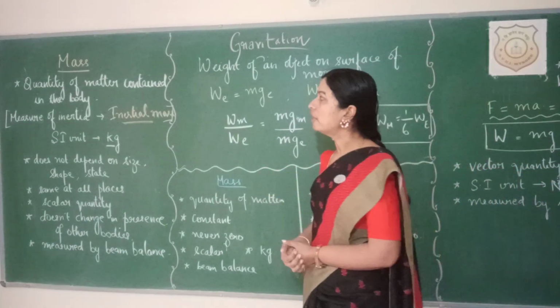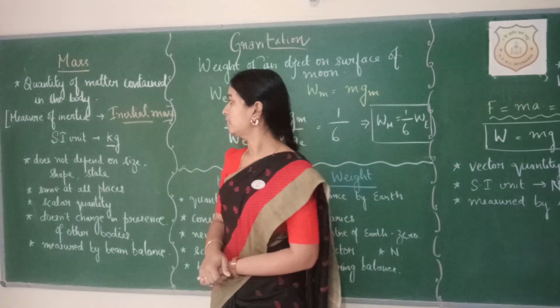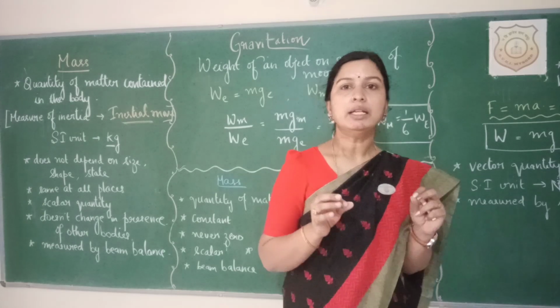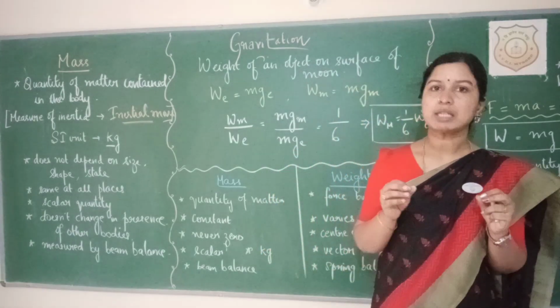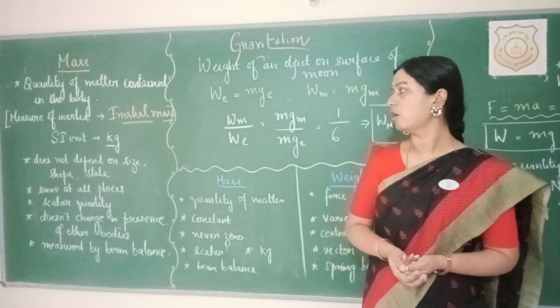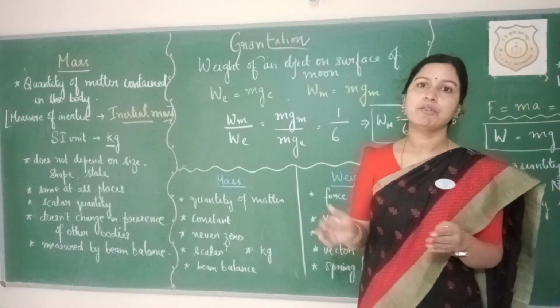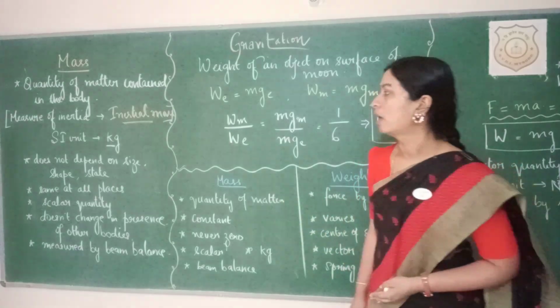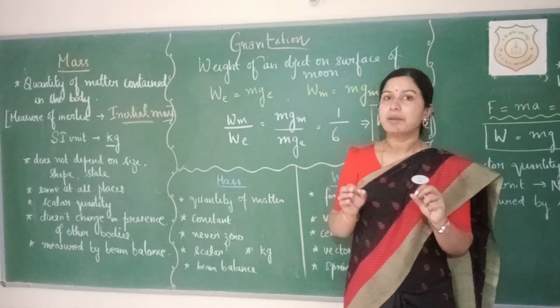Now let's see the significance and the properties of mass. The mass of an object does not depend on the size or shape or state of the object. So irrespective of all these properties, the mass remains the same.